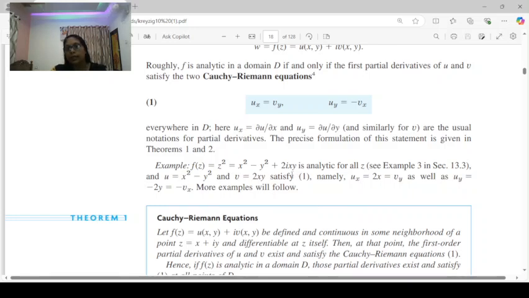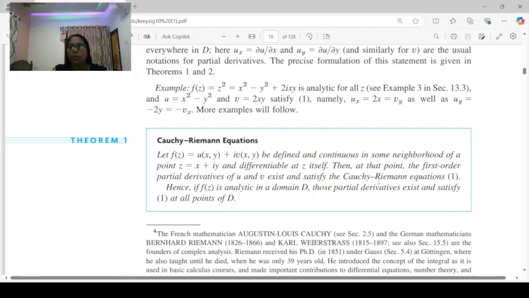Then we can find ux, vy, uy, vx. Since u is x square minus y square, ux is 2x and uy is minus 2y. Then v is 2xy, so vx is 2y and vy is 2x. So ux equal to vy equal to 2x, so the first condition holds. And uy equal to minus vx, that is minus 2y, also holds.